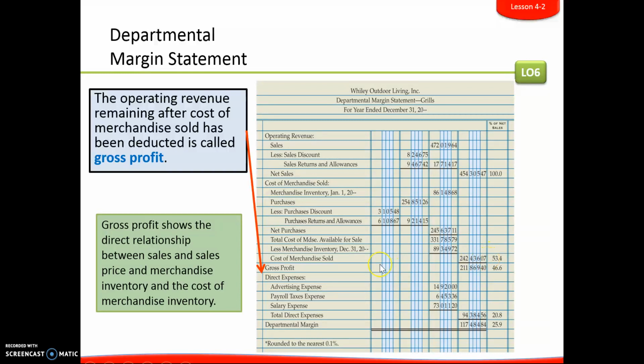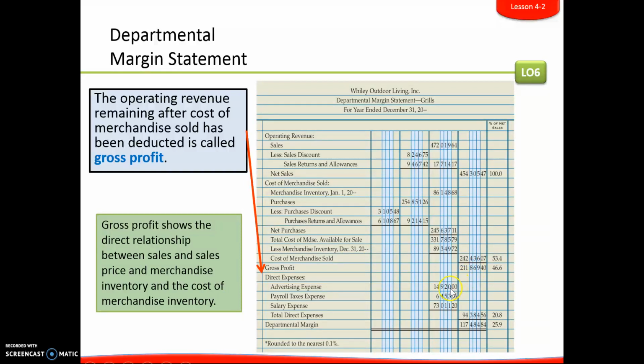To find our gross profit, and remember gross profit is the operating revenue remaining after cost of merchandise sold has been deducted. So what we do here is we take our net sales and subtract out cost of merchandise sold, and that will give us gross profit. Gross profit again is going to show the direct relationship between sales and the sales price and merchandise inventory and the cost of merchandise inventory. So it's a really important number for us to know.